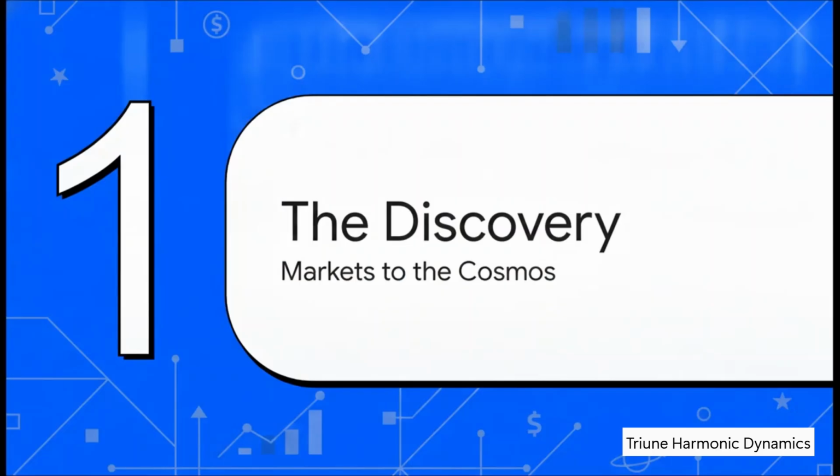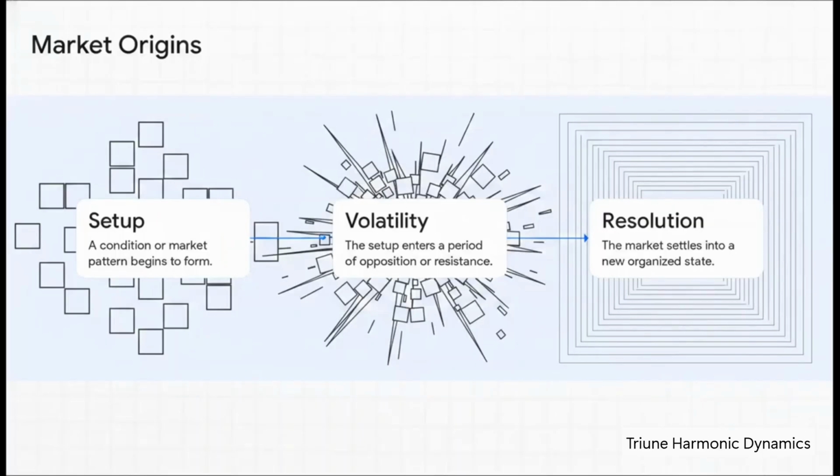Section 1. The discovery. From markets to the cosmos. So where did this big idea actually come from? You'd probably guess a physics lab, right? Actually, no. It started in the financial markets. Brown was deep in the trenches building algorithmic trading systems. And while he was studying all this chaotic market behavior, he started noticing a recurring three-stage process.